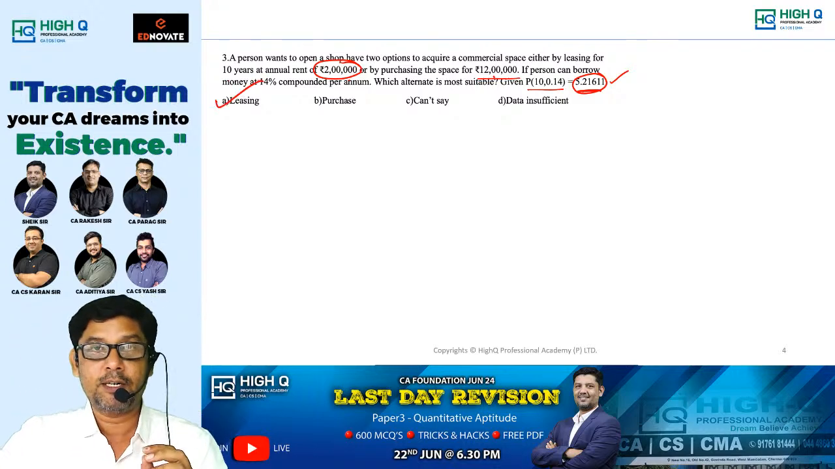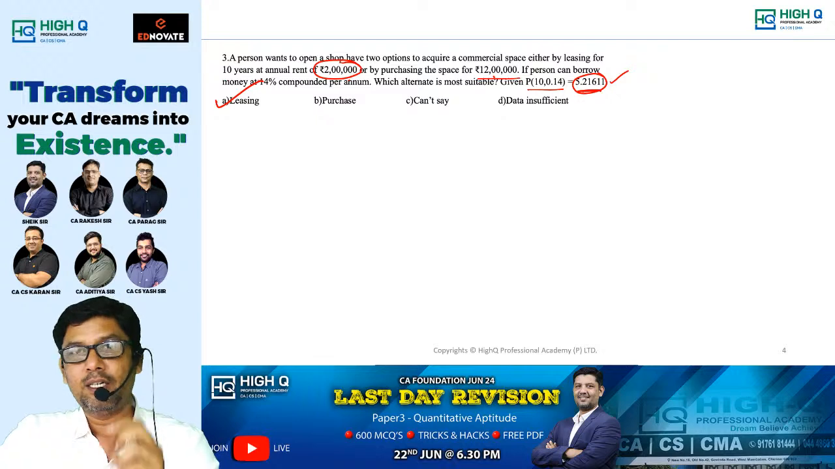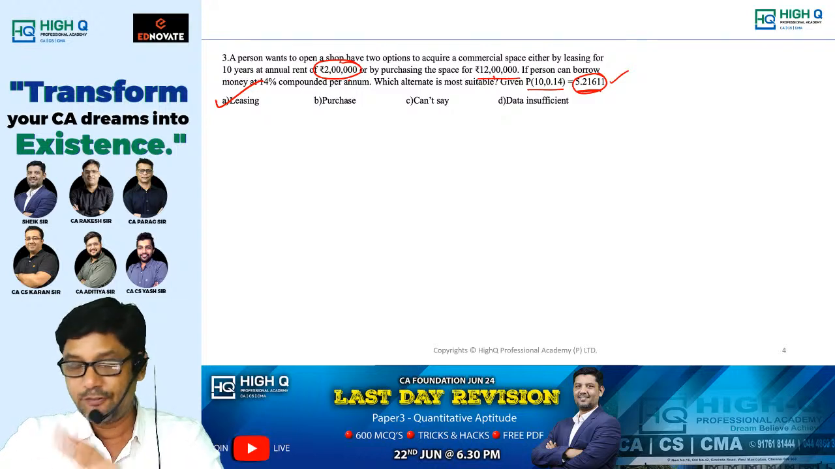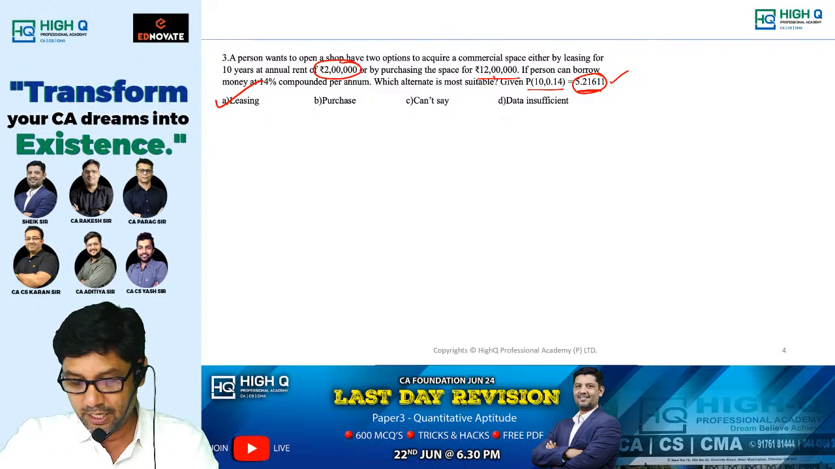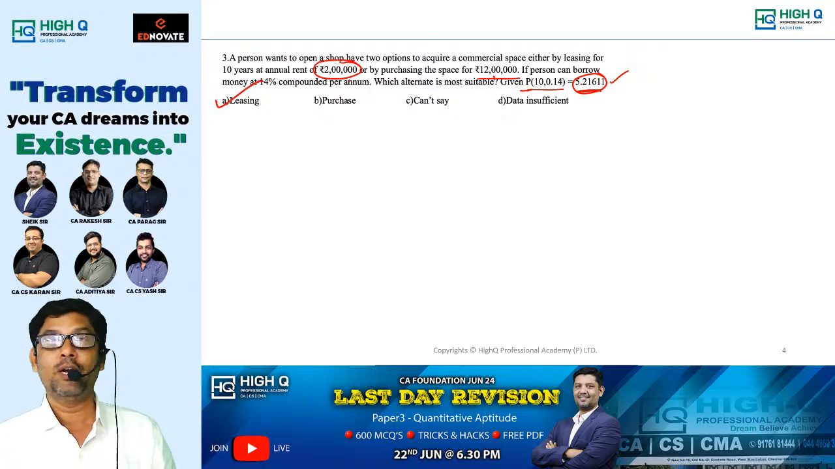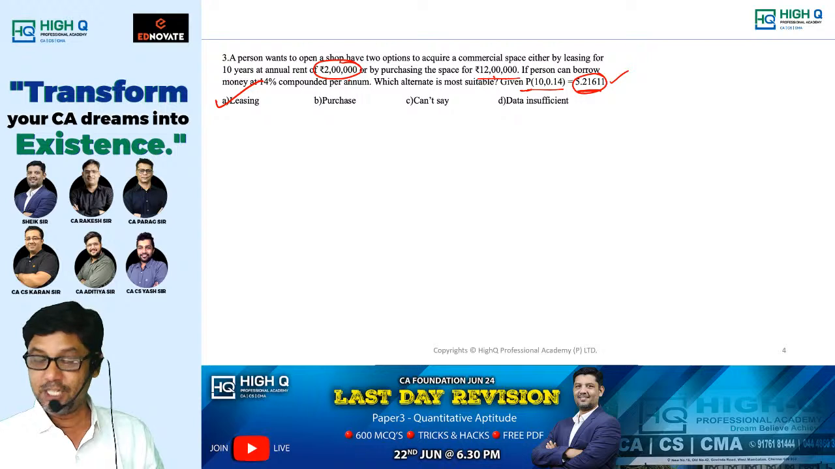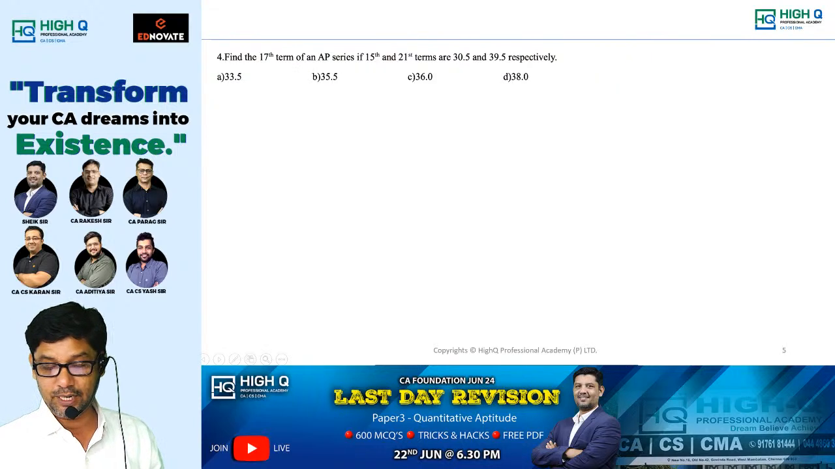Guys, please understand, this is the ICA pattern. They give the values, so they don't expect you to use a lot of time. If you know how to approach, you will get the direct answer. It is based on the given information. P means it is present value, A means it is future value. This way also you can identify the type of annuity, my dear.